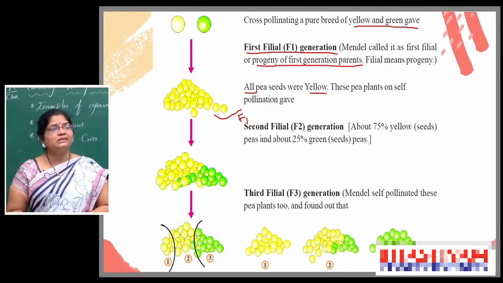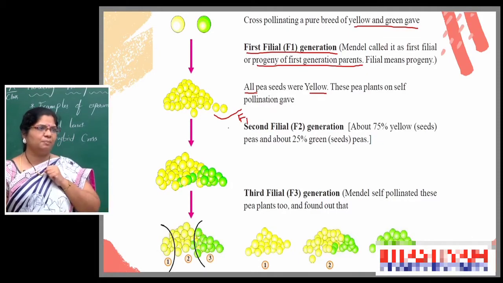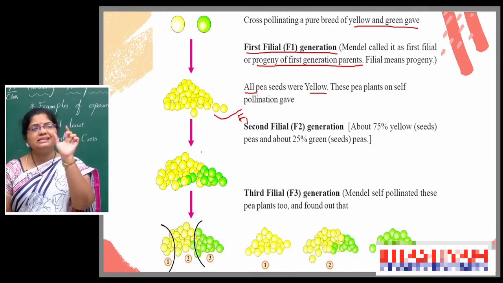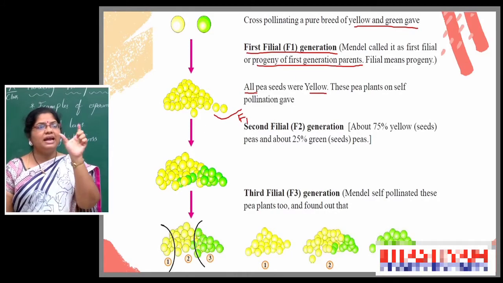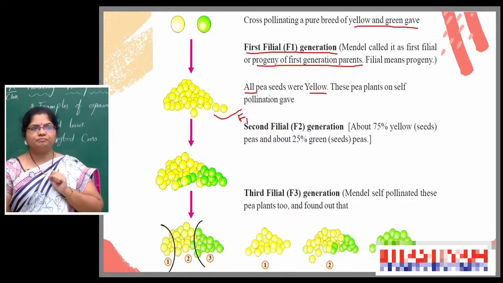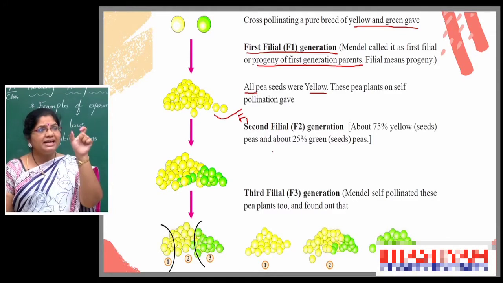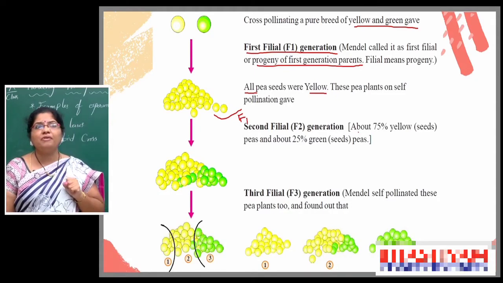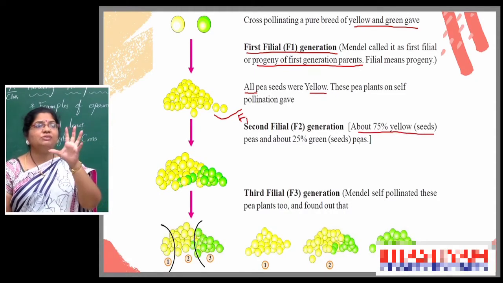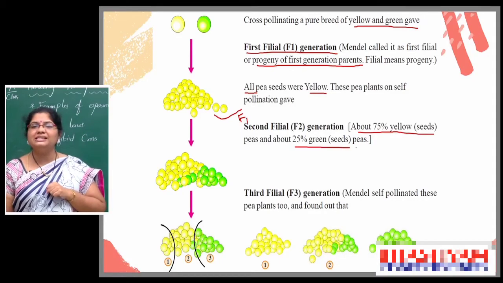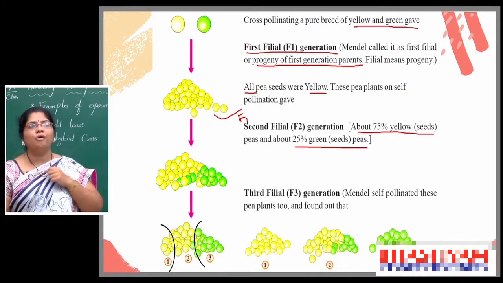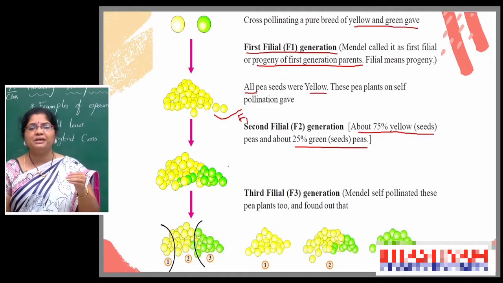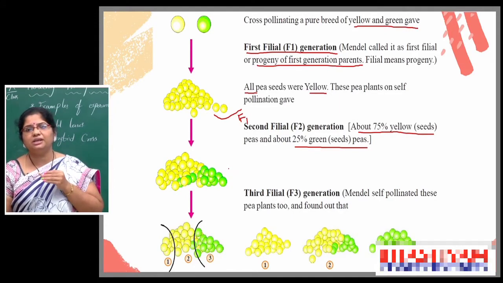Now he selected such F1 generation plants. So many seeds came now in the F1 generation. From that he selected two plants again. He self-pollinated those two plants. When he self-pollinated those two plants, 75% yellow seed-giving plants were formed and 25% green seed-giving plants were formed. In a similar way, he continued his experiments to the third filial generation also.